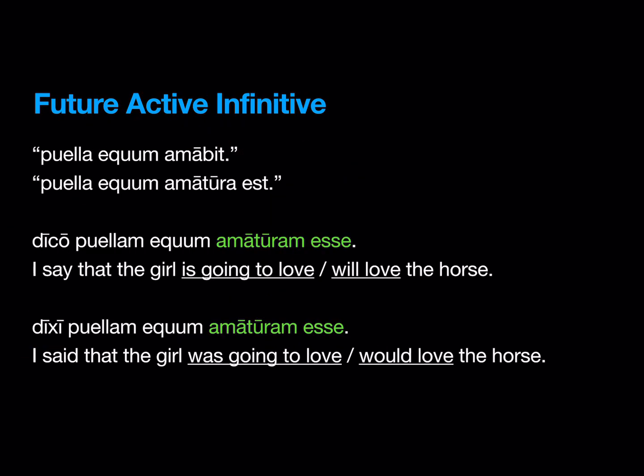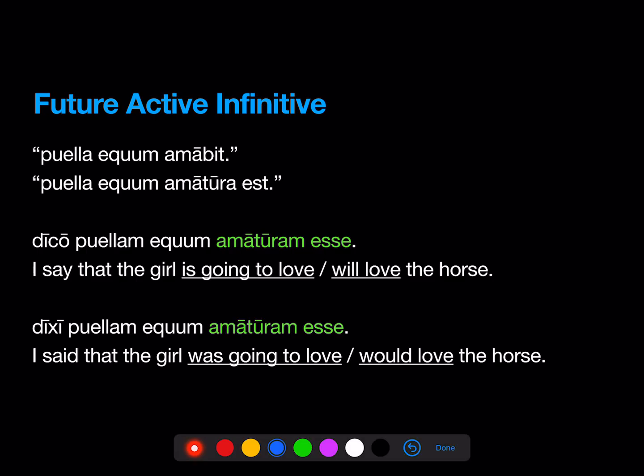Finally, let's look at the future active infinitive. So, puella equum amabit. The girl will love the horse. We can say that another way in Latin. Puella equum amatura est. The girl is about to love the horse.